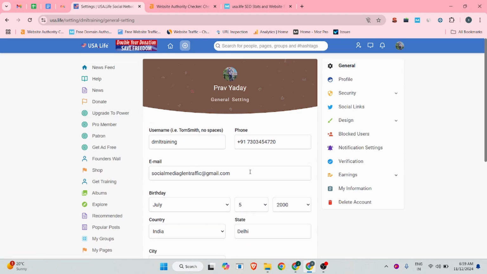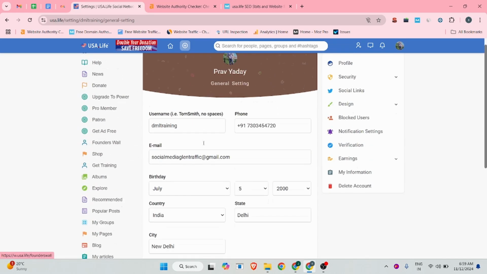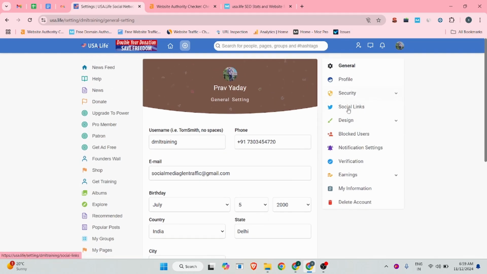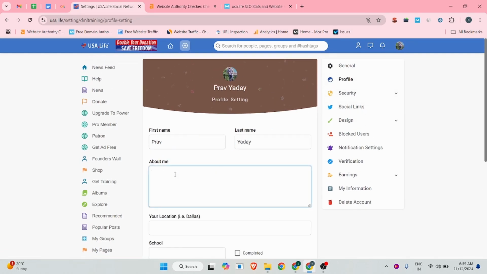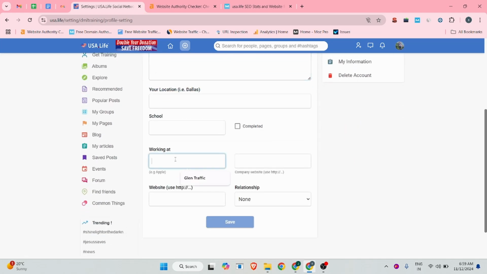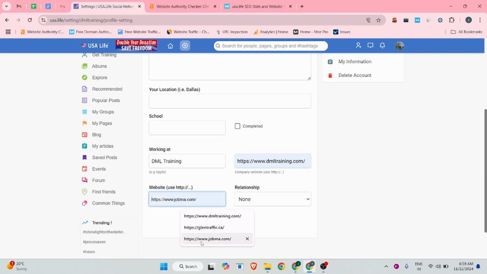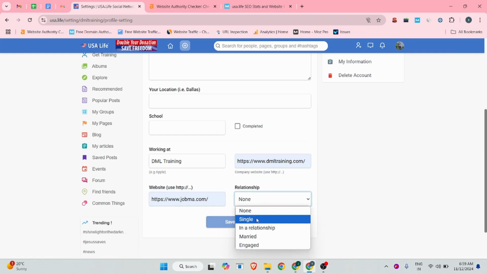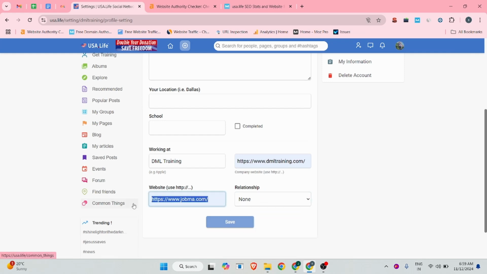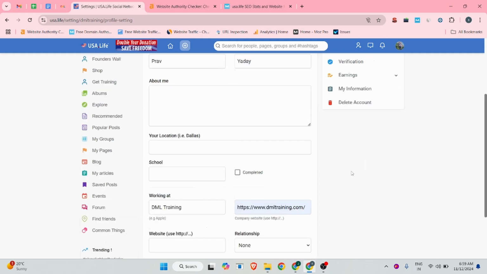These things we have added, and after that you can click on your profile, and if you want, you can add your description, your location, and where you are working. There you can add your company name, DML training, and your company website, and if you want, you can add another website, and a relationship status like married. Then click on save.